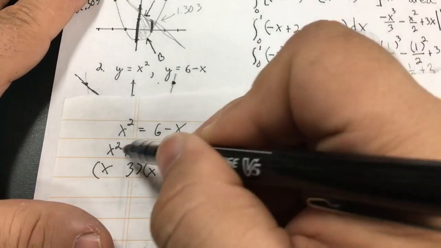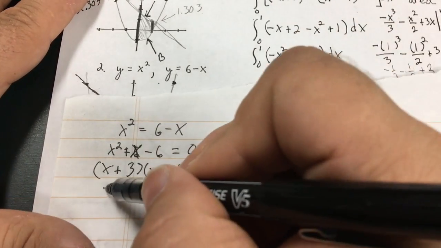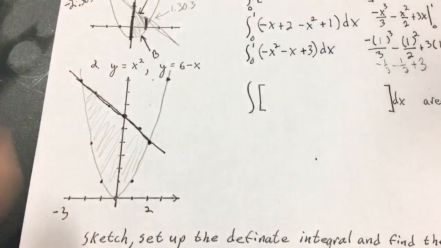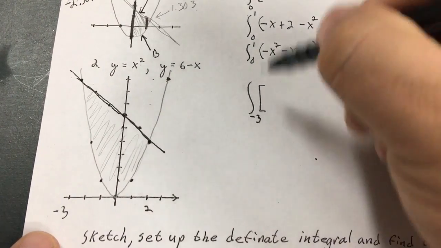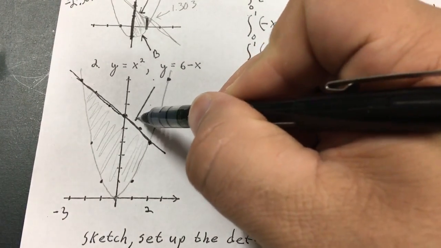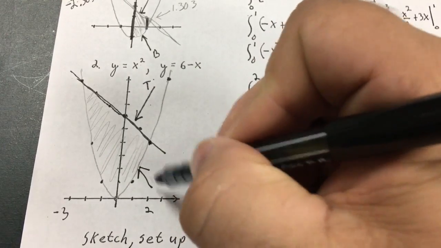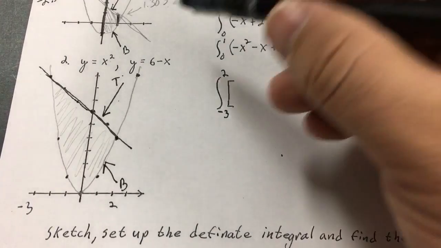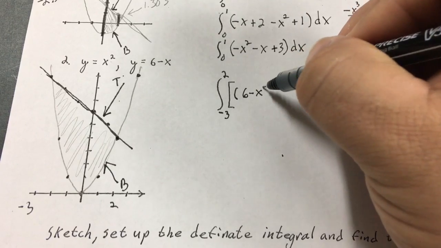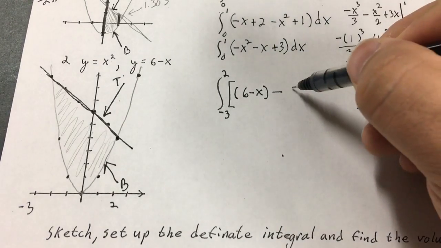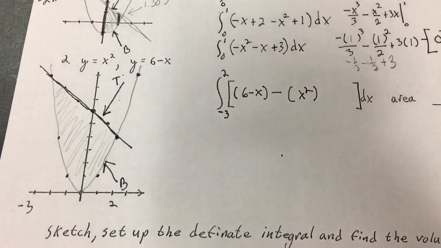3 and 2. Positive, and then it's got to be negative, so that's going to give me a negative 3 and a positive 2. So those are my limits of integration from negative 3 to 2 of the top curve minus the bottom curve. And the top curve is going to be the line, 6 minus x, minus the bottom curve, which is the curve. And that's all. I really didn't need that much space.